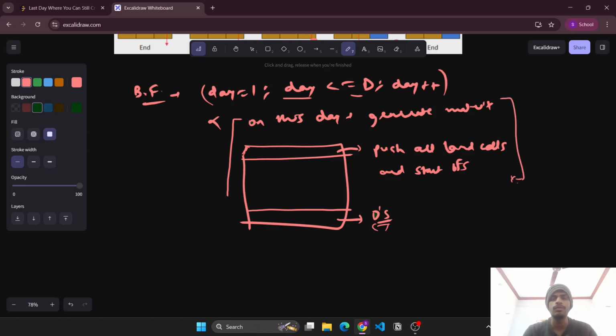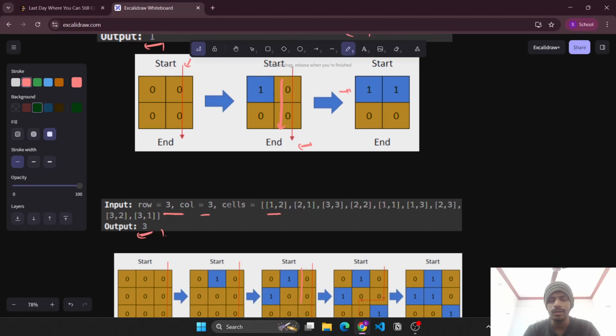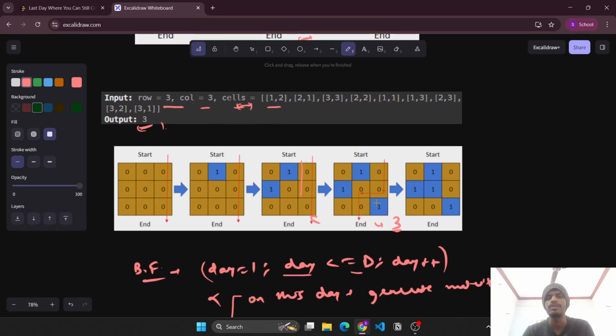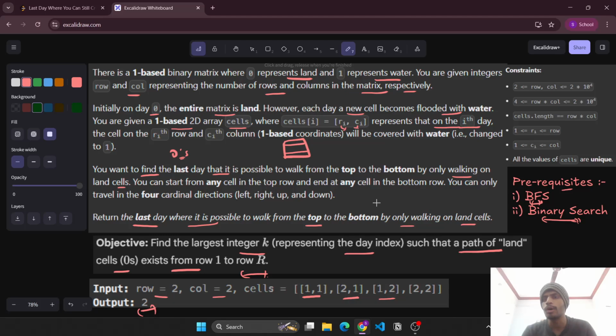Okay, in this manner, what will be the time complexity? The number of days would be simply the size of the cells, because the cell size denotes the maximum day till which we can follow. So the day can go up to cells.length, which is simply row into col, and row into col can go up to 2e4.